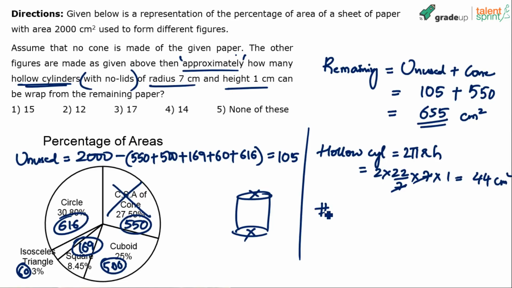So how many will be the number of cylinders? The number of cylinders would be 655, the total area available, divided by 44. I think 660 by 44 is 15, right? Approximately 15. Very close to 15. If the numerator is 660, 660 by 44 is 15. 655 and 660 are very close. So approximately 15 cylinders can be made. It should be close to 14.9 or something. Very close to 14.9. So 15 is the answer.